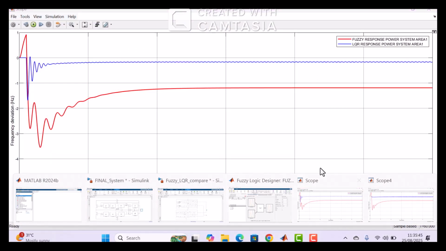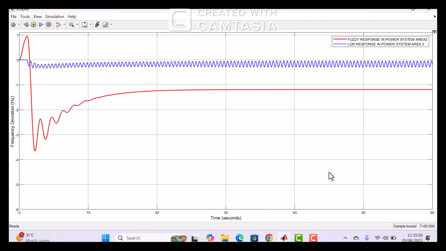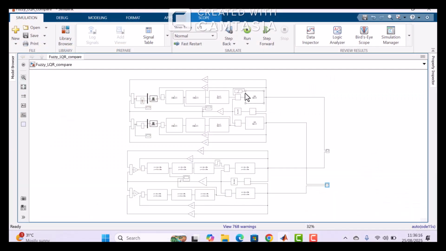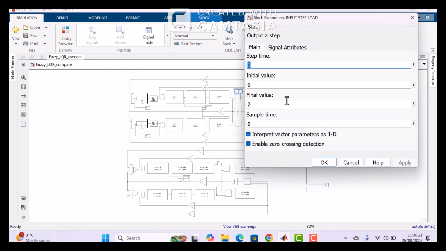And we can see in area 2 also the LQR controller exhibits better performance over fuzzy in terms of compensating frequency deviation and combating overshoot, but in terms of steady state error reducing, fuzzy exhibits better performance.